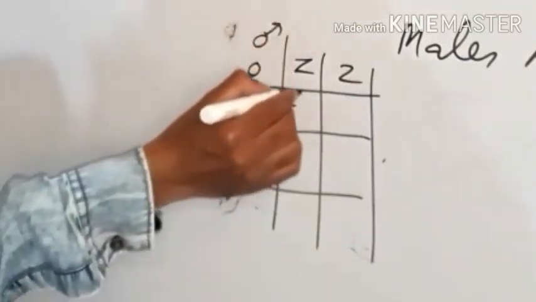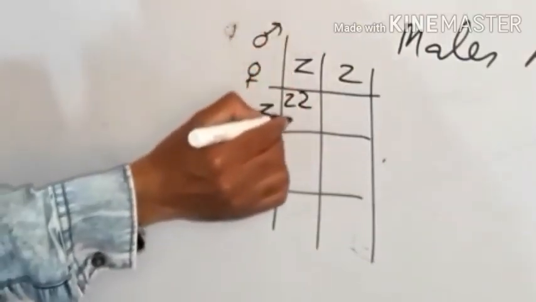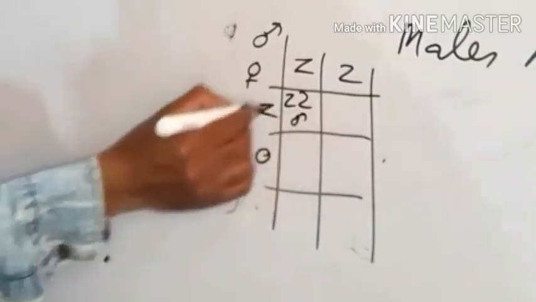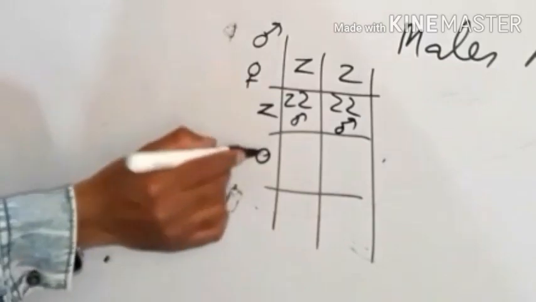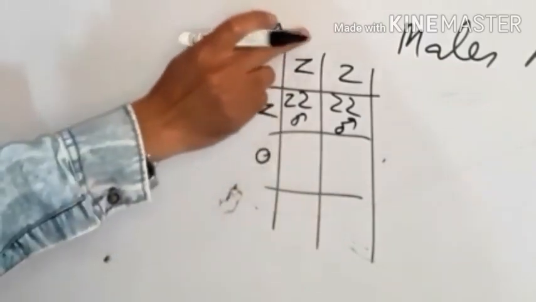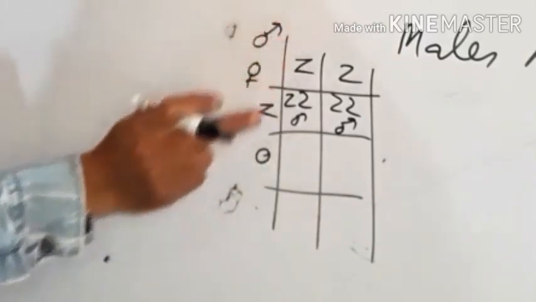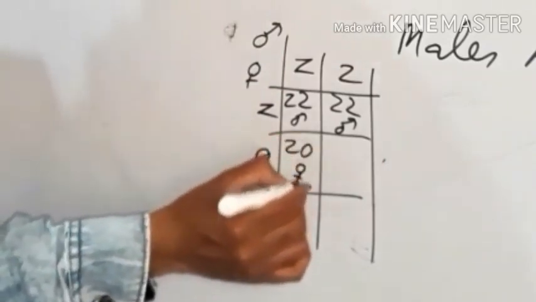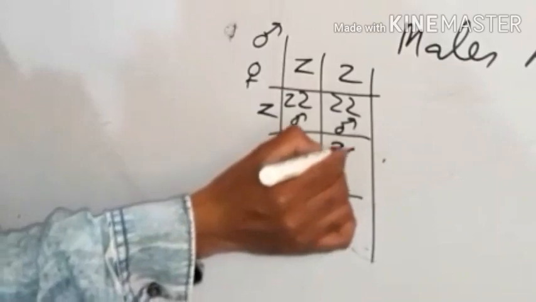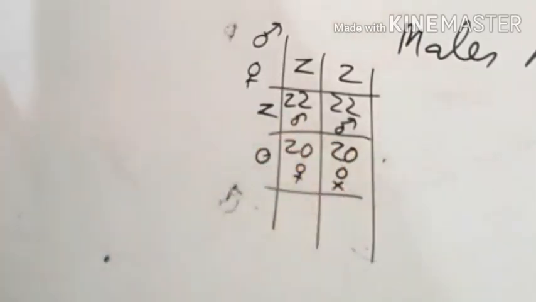ZZ. So it will be a male. ZZ. It will be a male. If this sperm fertilizes an egg without a Z chromosome, then it will be ZO, then it will be a female. Similarly here also ZO and female.